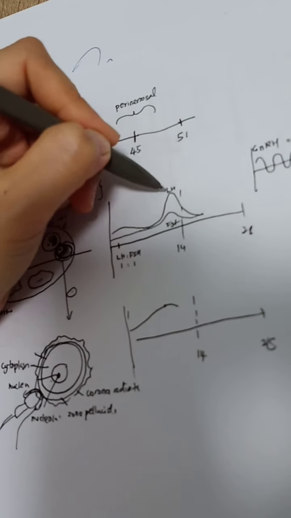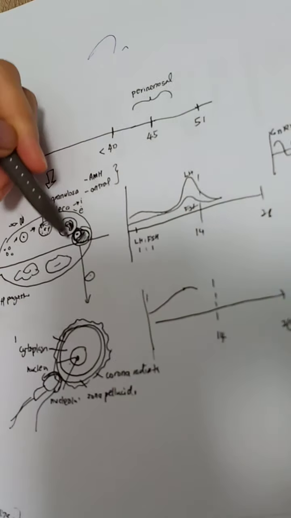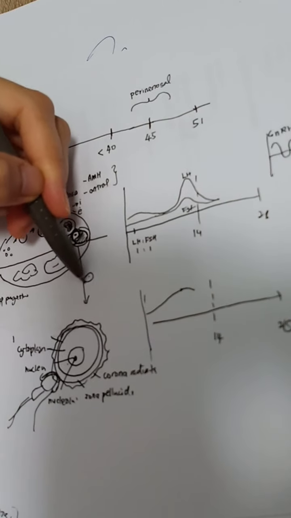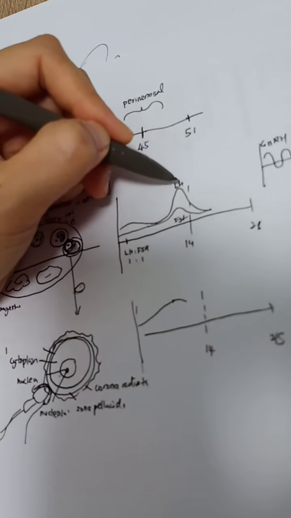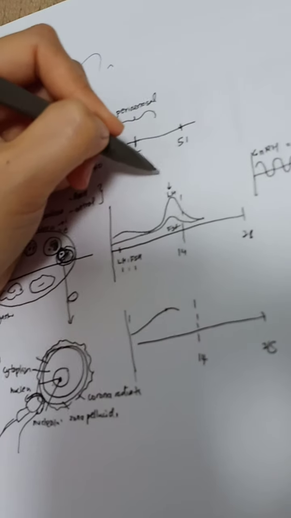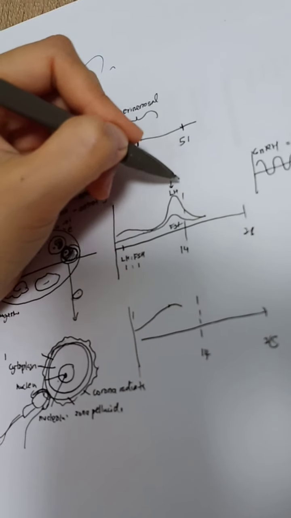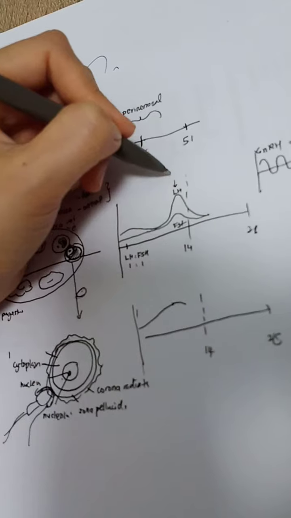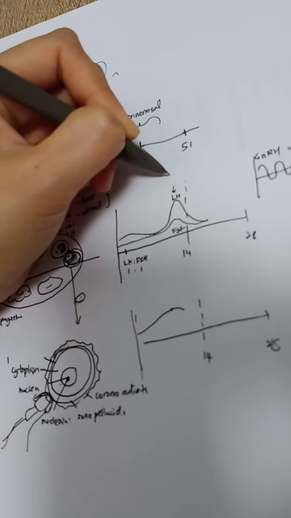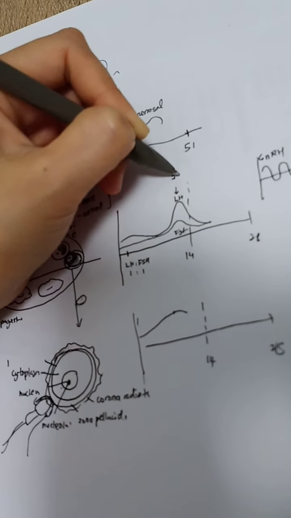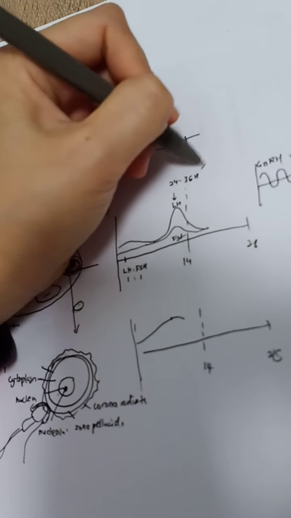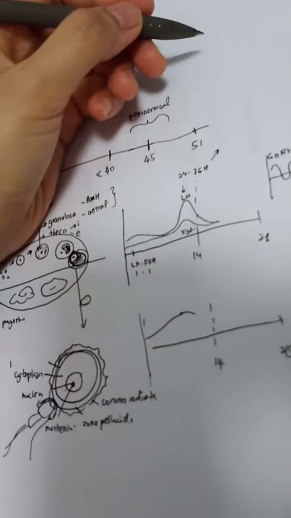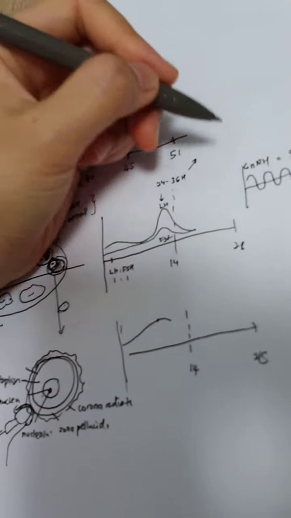The surge of the LH causes the contractility of the follicles, and the question that is usually asked is: how many hours before ovulation does the LH surge occur? The answer is 24 to 36 hours. It is something you have to remember, because it can be confused with the Pregnyl that we always give for IUI, for example.